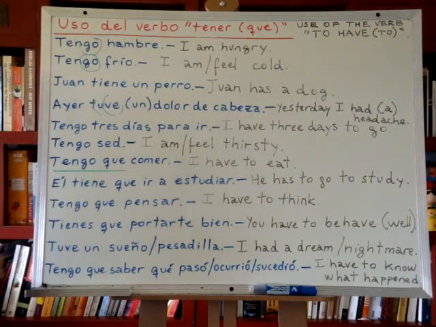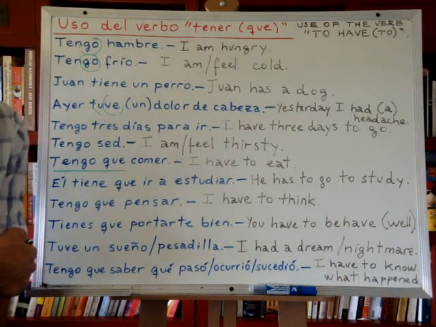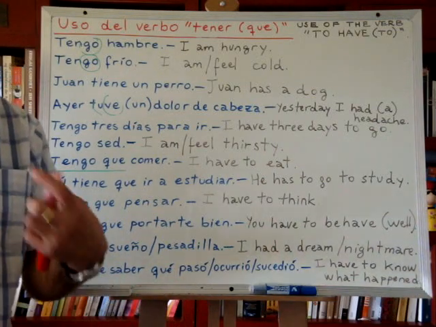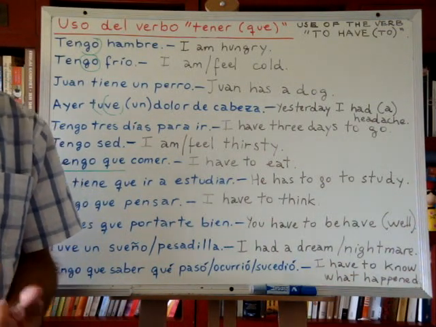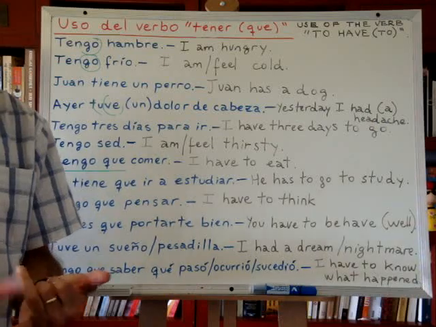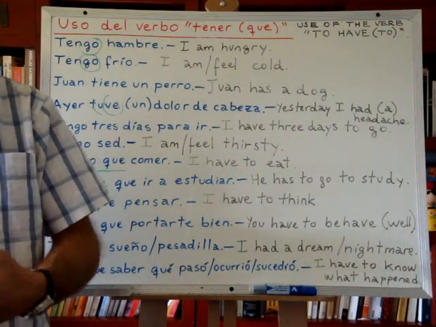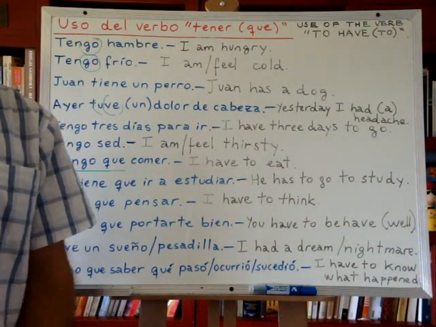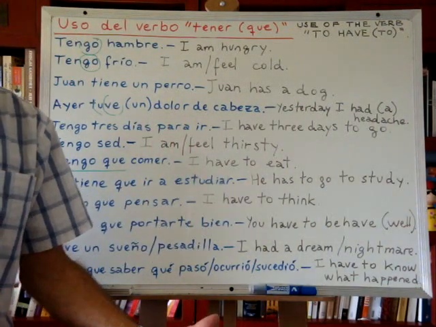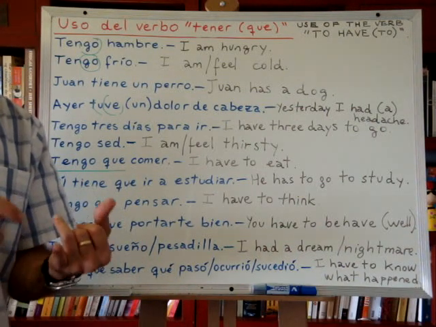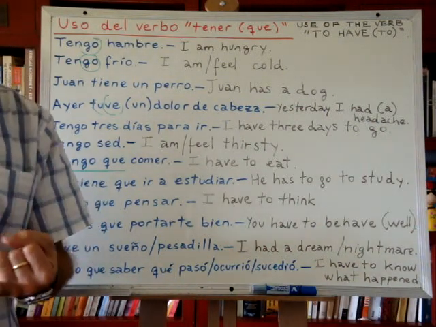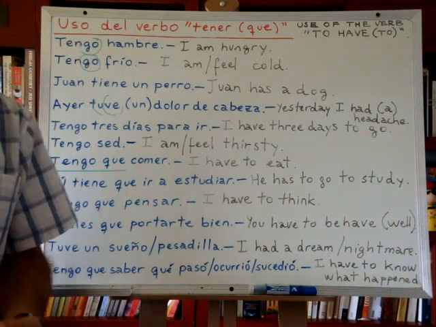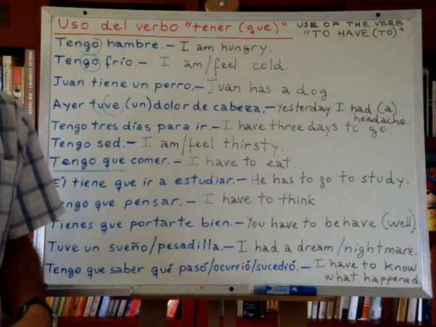In Spanish, and listen well, sensations, we refer to them as having the sensation, okay? So, when we speak of hunger, thirst, cold, warmth, hotness, or whatever sensation it is, in Spanish we don't say that we are the sensation or that we feel the sensation. We say we have the sensation, okay?